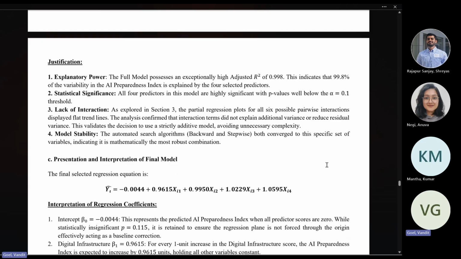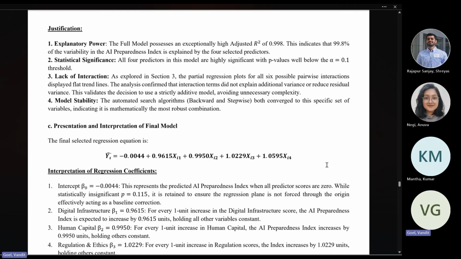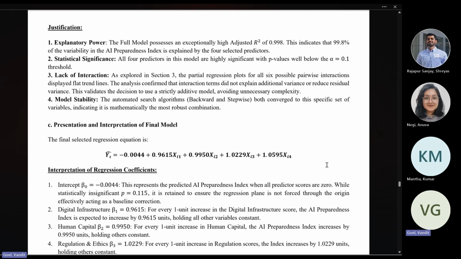As explored in section 3, the partial regression plots for all six pairwise interactions displayed flat lines. This analysis confirmed that interaction terms did not explain any additional variance. For model stability, the automated search algorithms both converge to this specific set of variables, indicating it is mathematically the most robust combination.